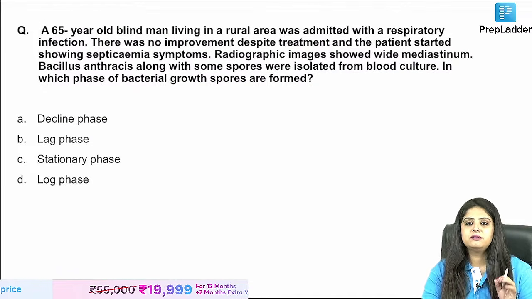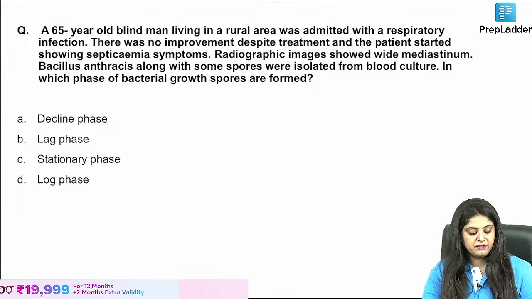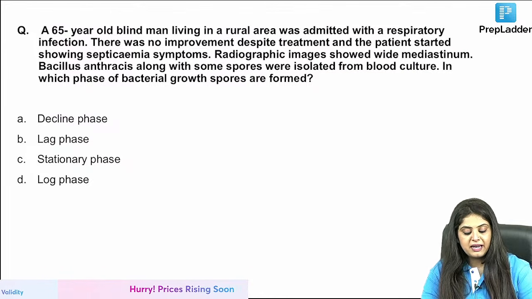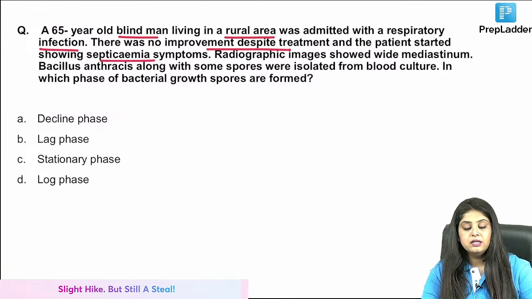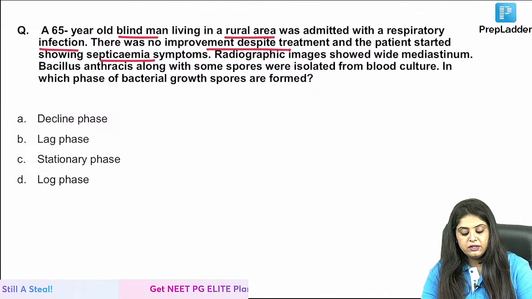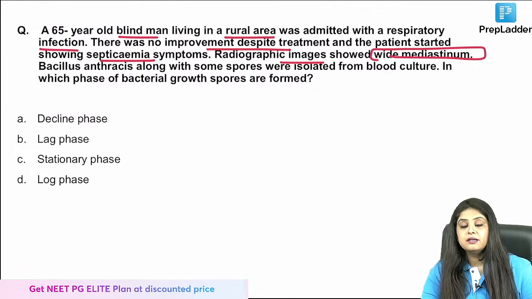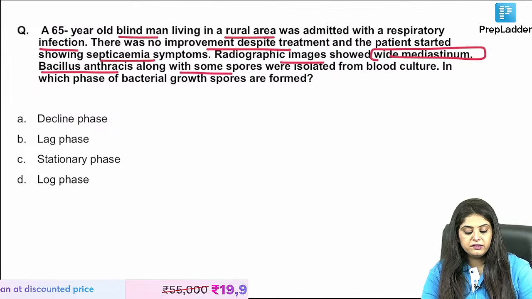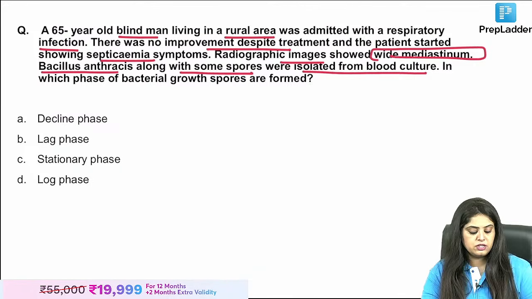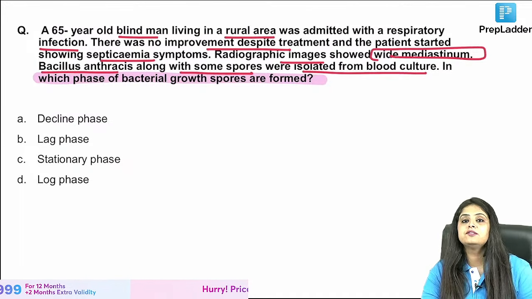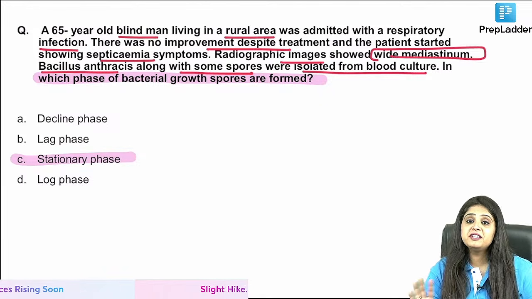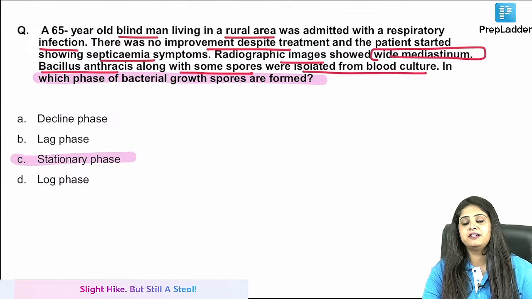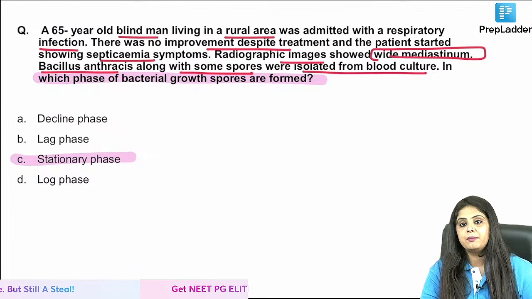Everyone knows it, but it's my duty to make you read this question once before every exam. There is a blind man living in a rural area admitted with respiratory infection, no improvement despite treatment. Patient started showing septicemia symptoms. Radiology shows a wide mediastinum and Bacillus anthracis along with some spores were isolated from the blood culture. After reading this much, they asked which phase shows sporulation, and this is the most repeated one. You've seen this in every Q bank, every GT, every subject wise test, and it is going to come up in the exam also.